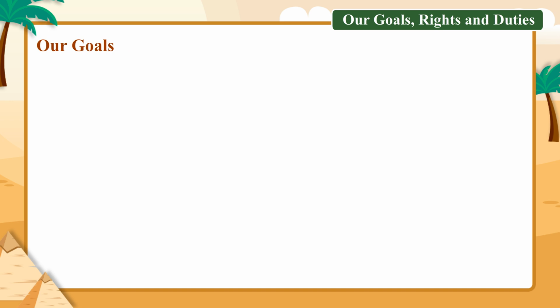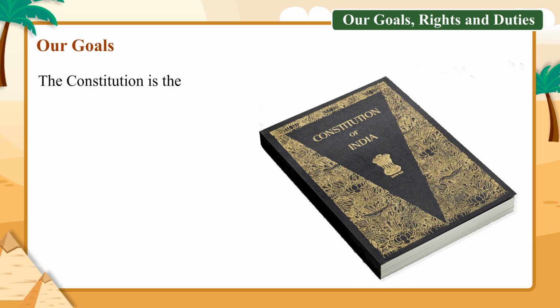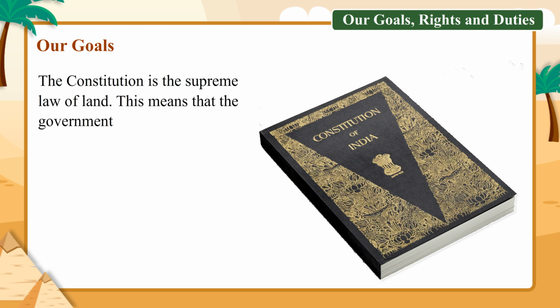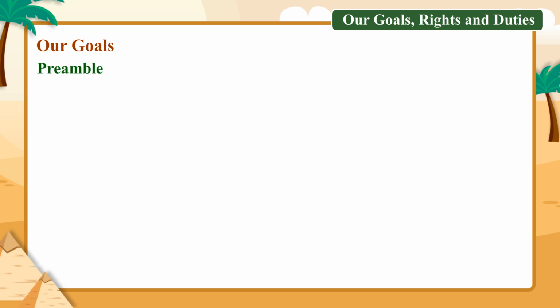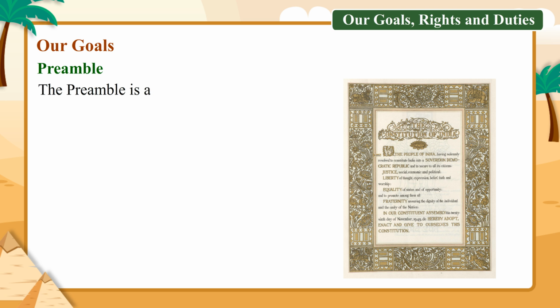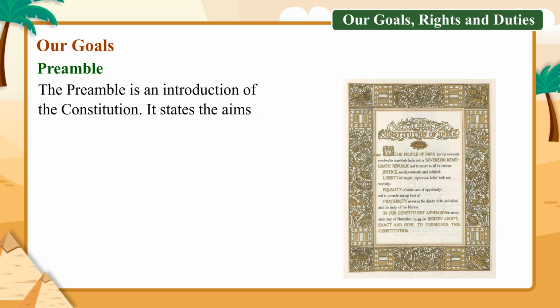Our goals. The Constitution is the supreme law of the land. This means that the government will make all laws keeping in mind the rules written in the Constitution of India. Preamble. The preamble is an introduction of the Constitution. It states the aims and purposes of the Constitution.